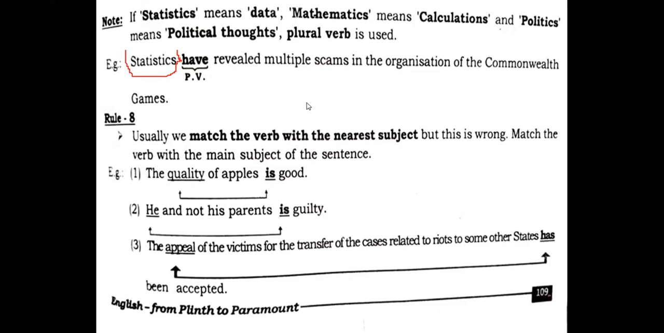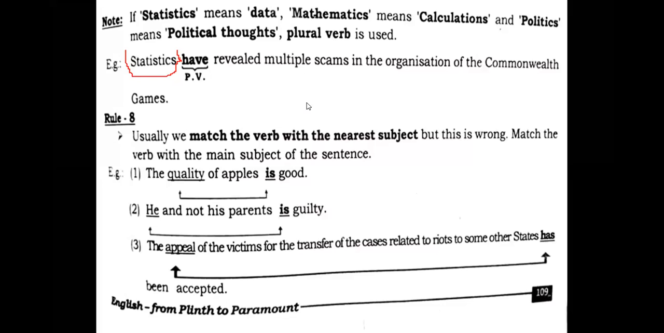So like this, you need to understand, students, mathematics means calculations and politics means political thoughts. A plural verb is used, right? Statistics have revealed multiple scams in the organization of the Commonwealth Games.